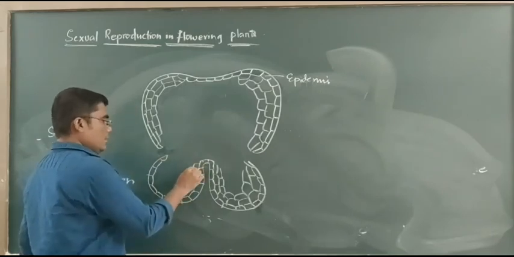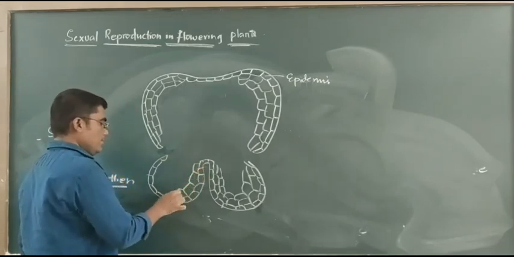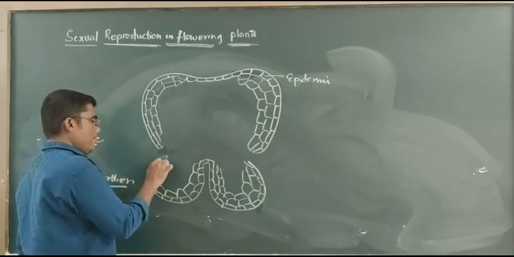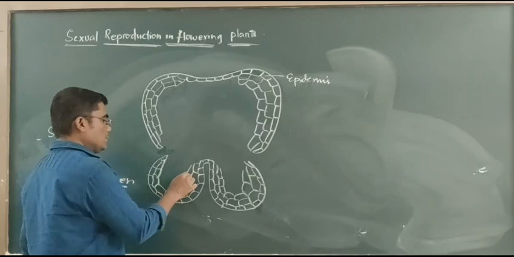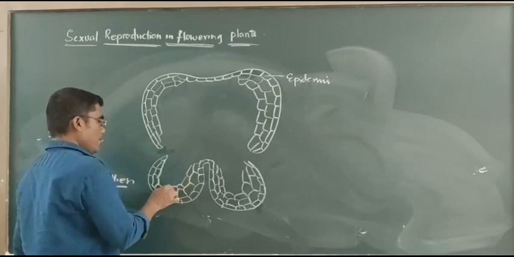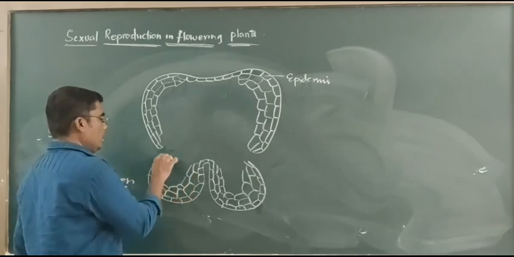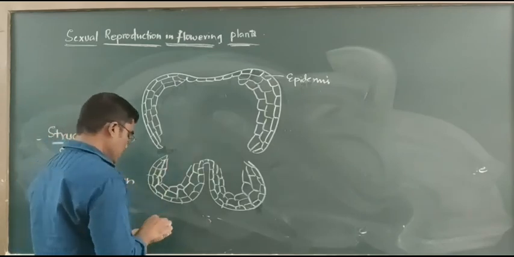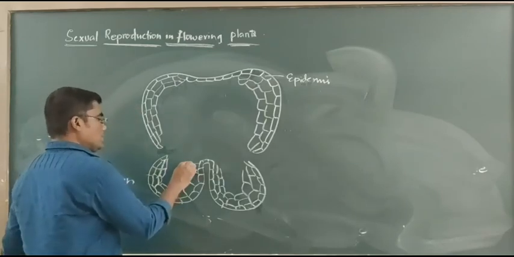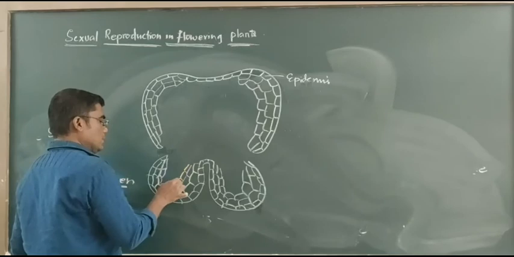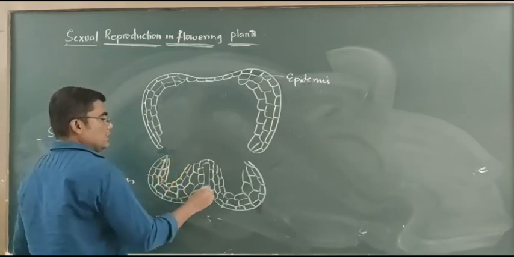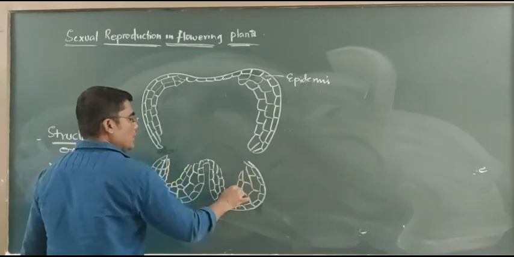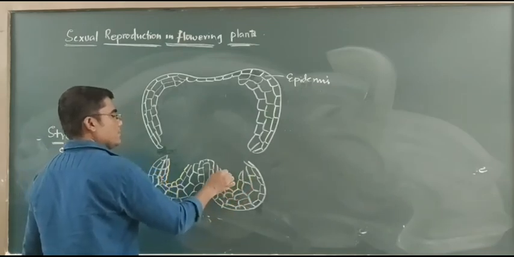Here this is the endothecium, and after the endothecium we observe the middle layer. After the middle layer, the tapetum is present in some cases. In some cases, it is totally degenerated.